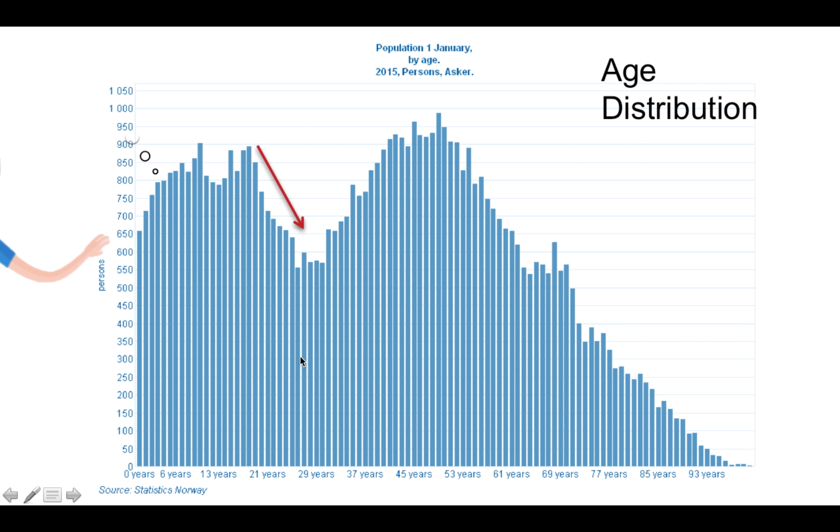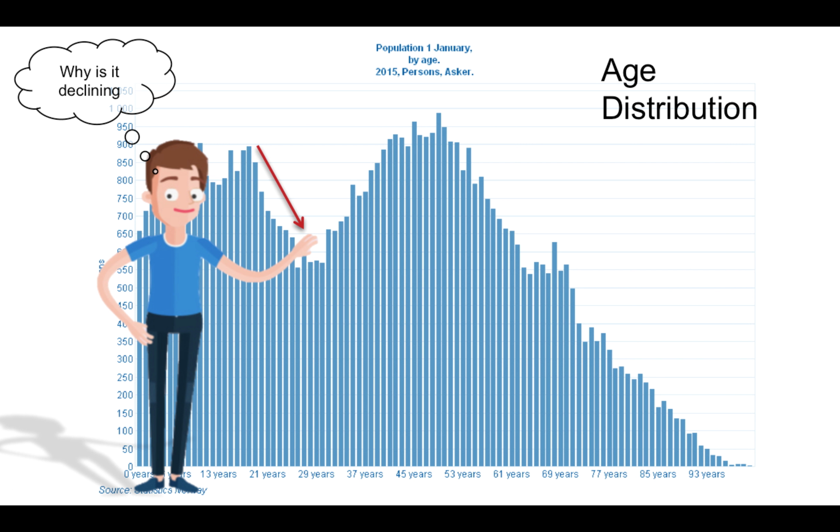So he was thinking: why is it declining? The first thing that came to his mind, as we also think, is that maybe those people are moving to other cities for education, so they are migrating out of these counties and going to bigger cities like Oslo and so on. So in this case, if we look at the bar chart of Oslo, we should have an increase in the number of people in these age groups.